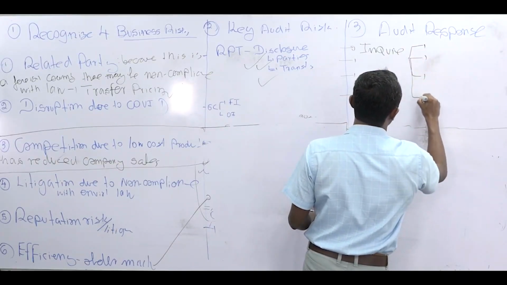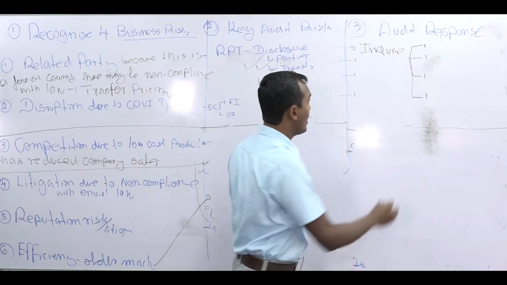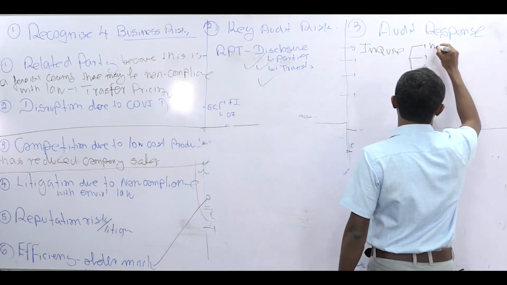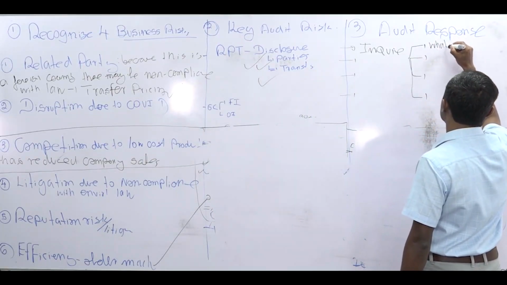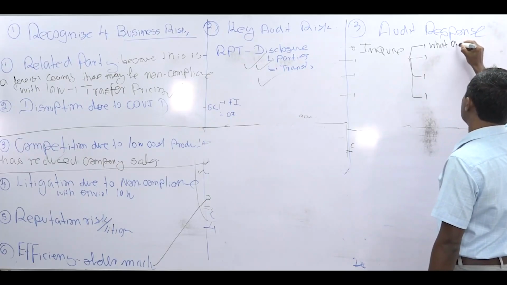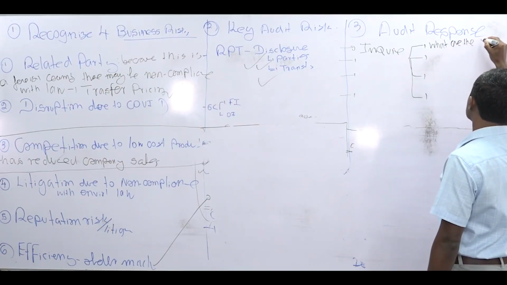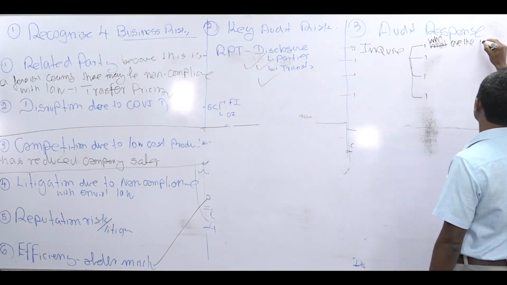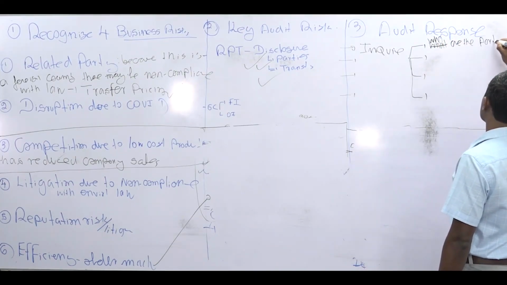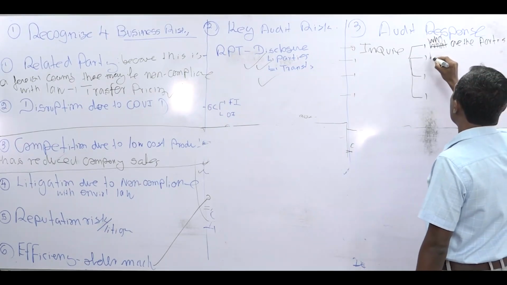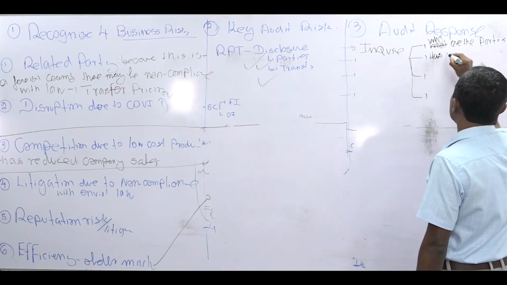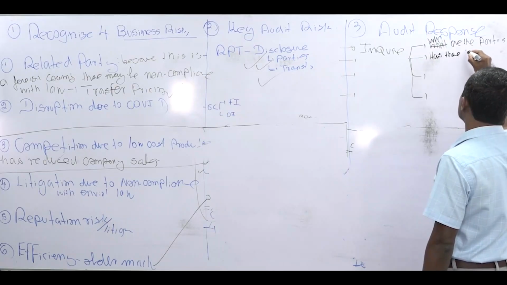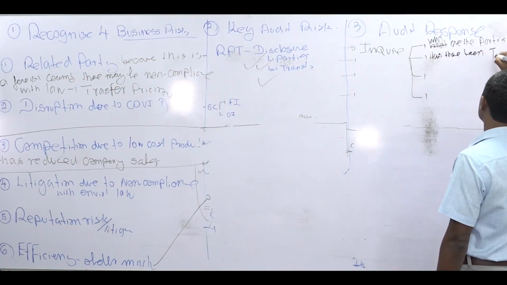These questions relate to what are the related parties you have. These are actually a part of the auditor's risk assessment. Who are the parties? And you will also ask, has there been a transaction during the year?